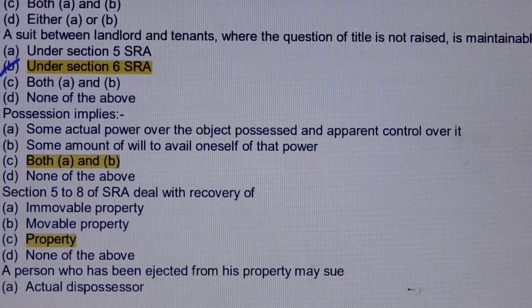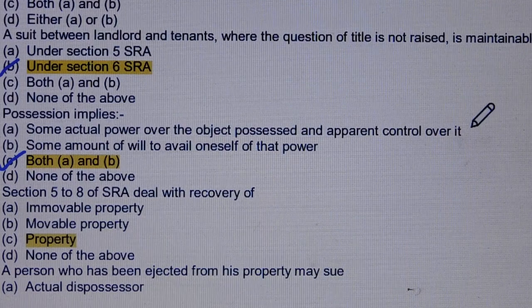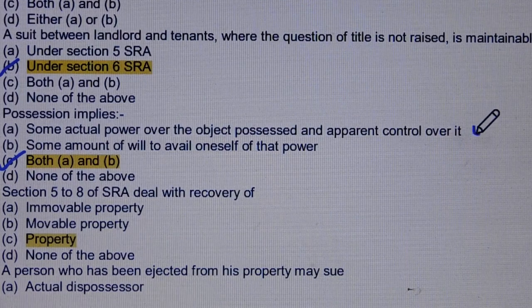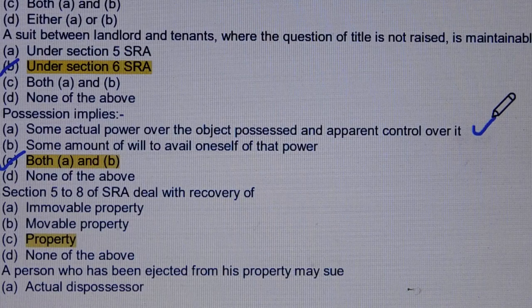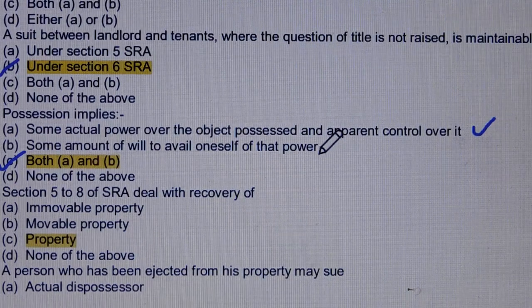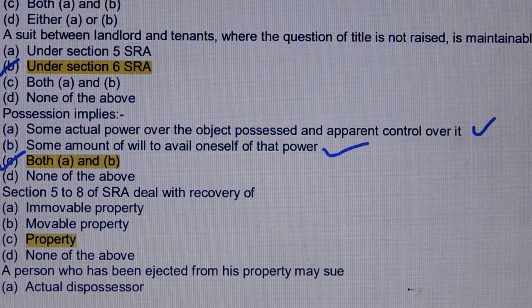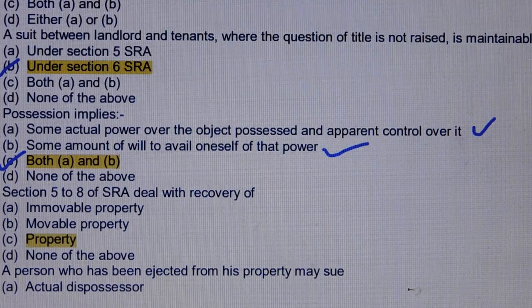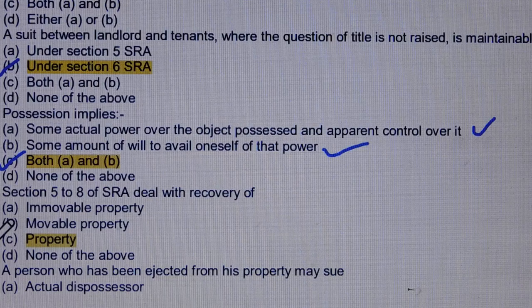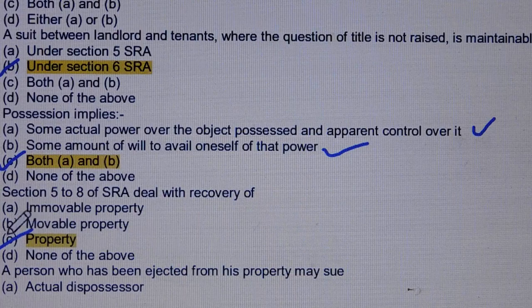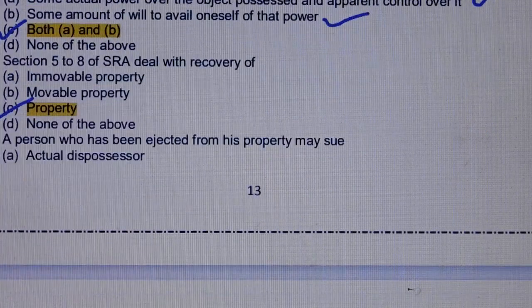Question number 144. Possession implies, answer is option number C, both option A and B. Option A, some actual power over the object possessed and apparent control over it. Option B, some amount of will to avail oneself of that power. Both option A and B. Question number 145. Section 5 to section 8 of Specific Relief Act deal with recovery of, answer is option number C, property.